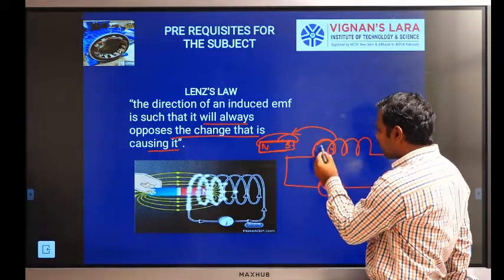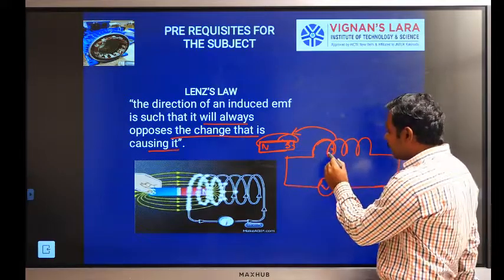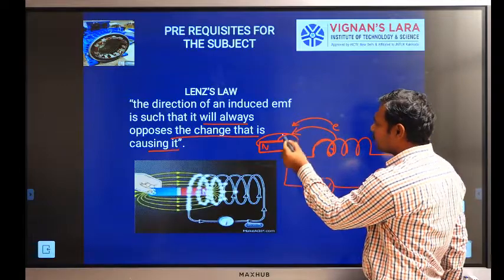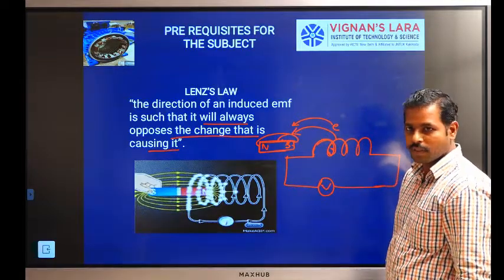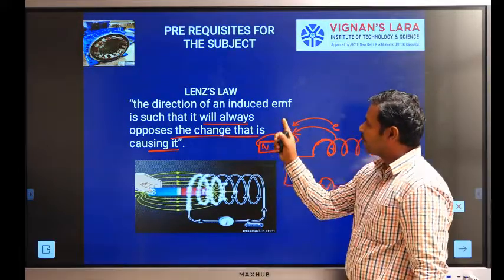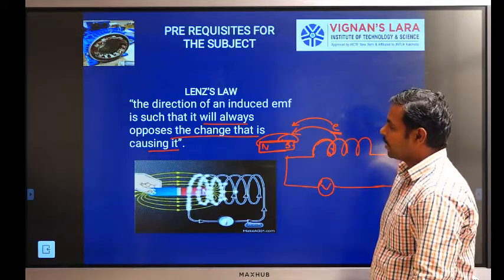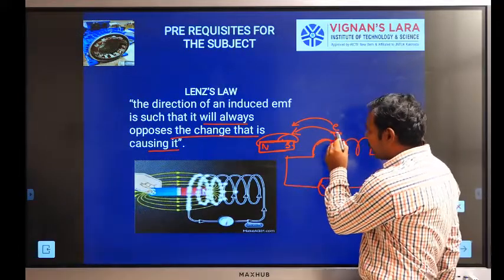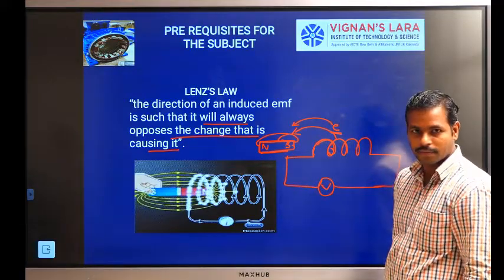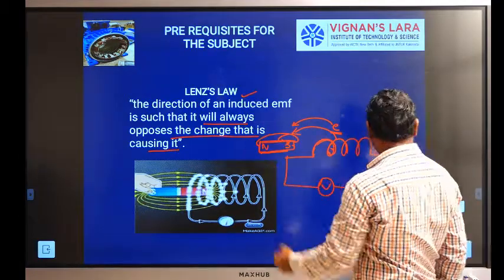That field is cut by the conductor, so it induces an EMF. That EMF always opposes the magnetic flux. So this is Lenz's law. The direction of an induced EMF is such that it will always oppose the change that is causing it. So that is Lenz's law.